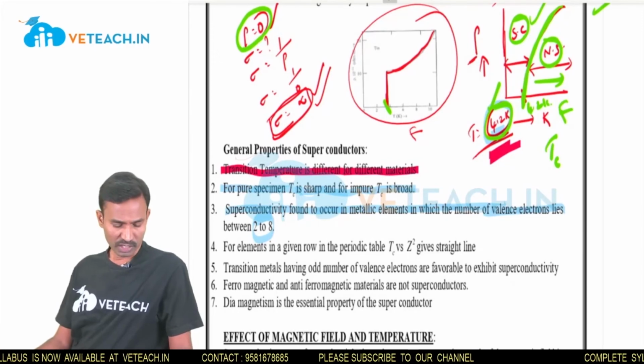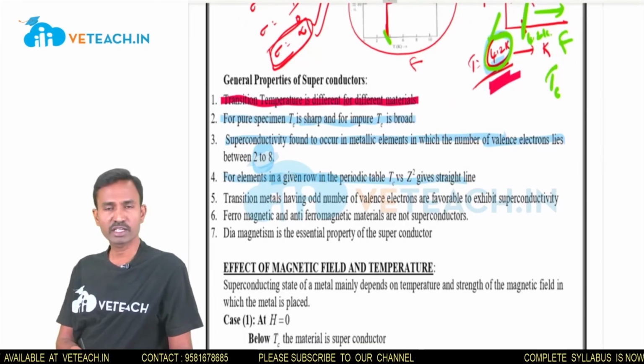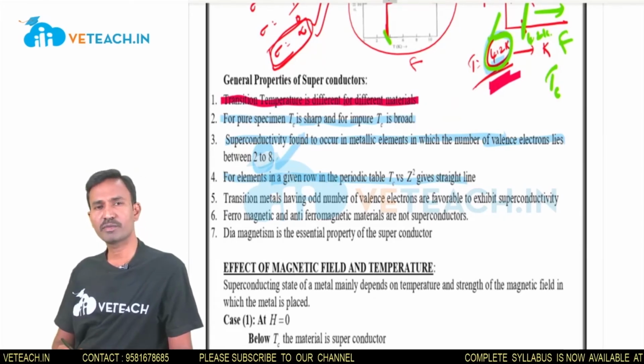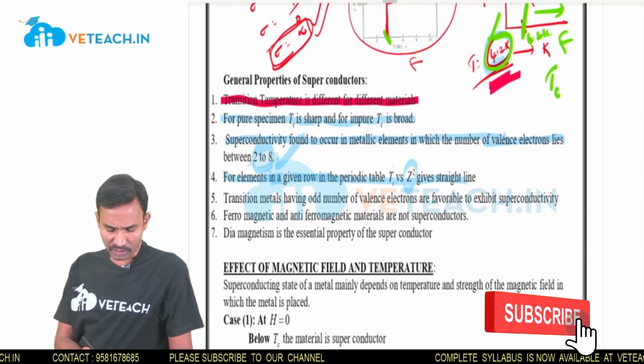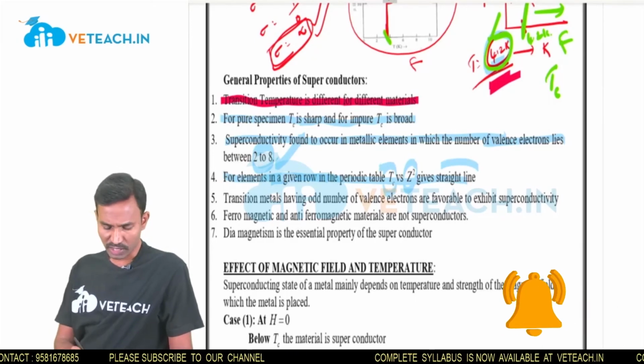Next, for elements in a given row of the periodic table, you can draw a graph between Tc and Z square, and it gives a straight line.